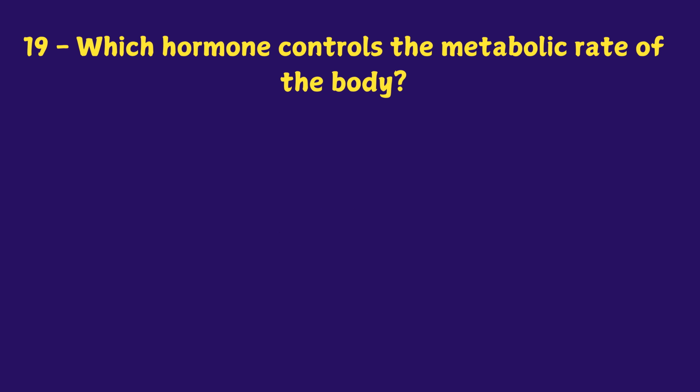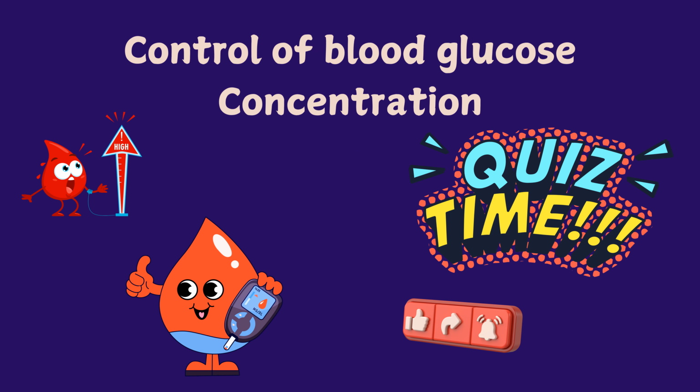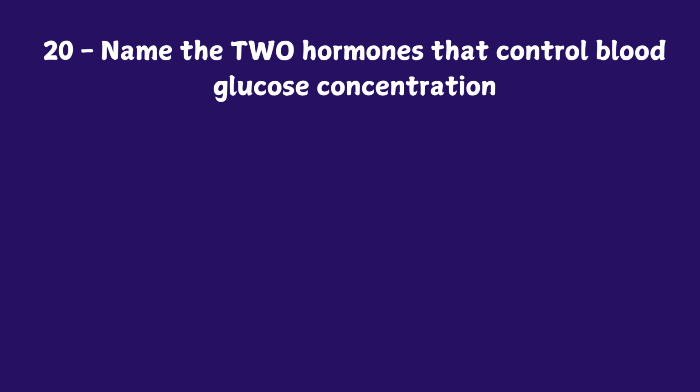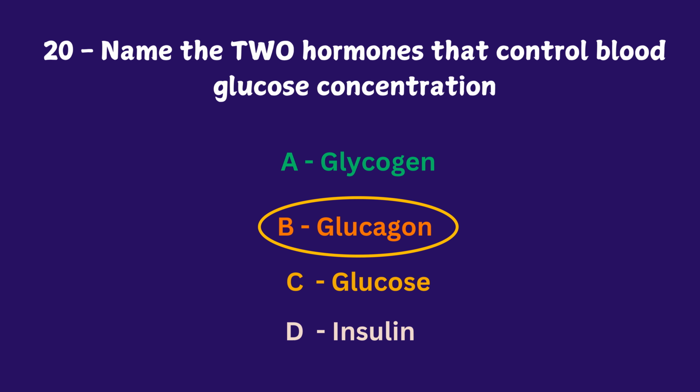Which hormone controls the metabolic rate of the body? A, thyroxine, B, adrenaline, C, glucagon, D, insulin. The answer is thyroxine. Control of blood glucose concentration. Name the two hormones that control blood glucose concentration. A, glycogen. B, glucagon. C, glucose. D, insulin. The answers are glucagon and insulin.